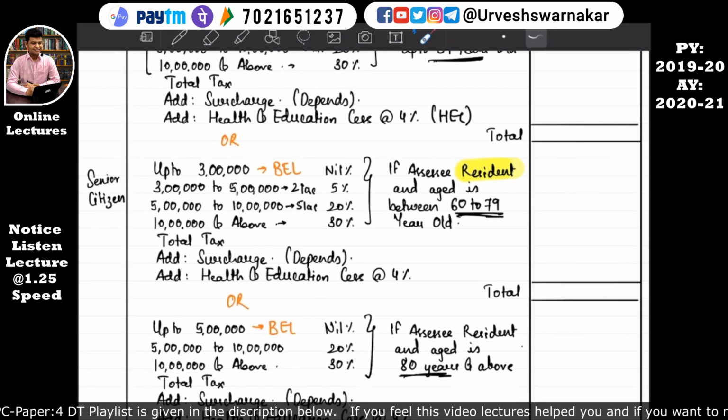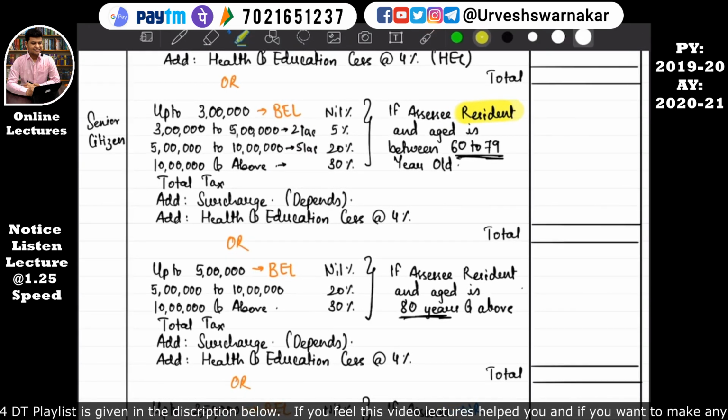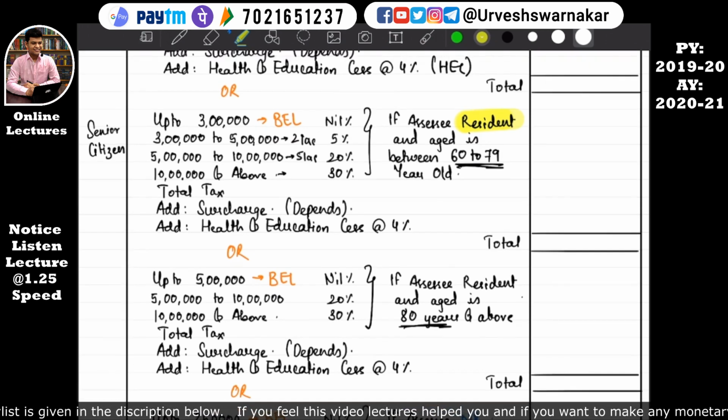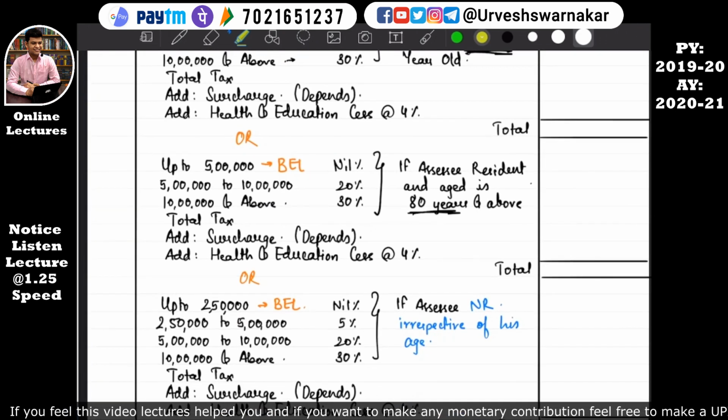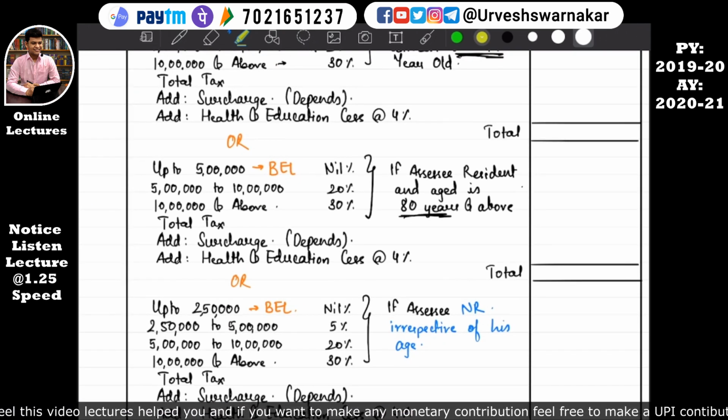Okay, let's move ahead. I hope you have understood the second type, that is, if the assessee is resident and the age is between 60 to 79 years, that means he is a senior citizen, then his basic exemption limit is 3 lakhs. Let's move on to the third type. If the assessee is resident and his age is 80 years and above, then his basic exemption limit is 5 lakh. That is, he will not be charged any tax for the first 5 lakh of his income. That means up to 5 lakh he'll be charged nil.